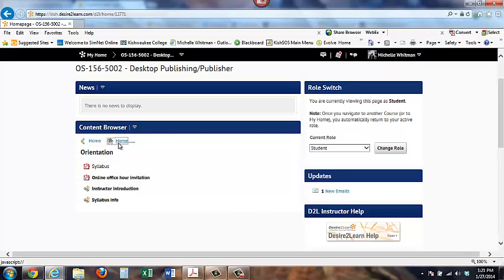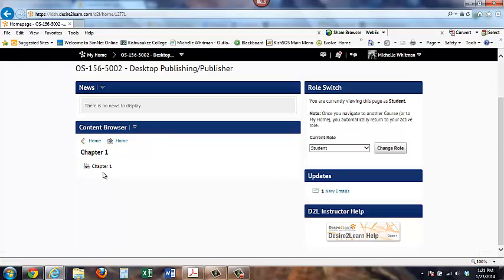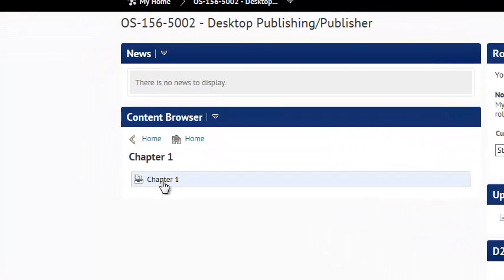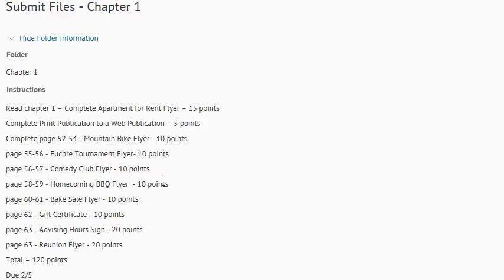I'm going to go back to home and then go to chapter 1. You can see that there is a Dropbox. Really, I want you to just go over chapter 1's work. If I click on chapter 1, there are some instructions here. All right, so it says to read chapter 1 and complete the apartment for rent flyer and so on and so forth.